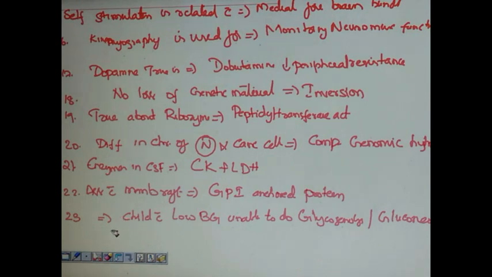We can easily say that he is unable to break down glycogen or unable to produce new glucose. The deficient enzyme is glucose 6 phosphatase. The answer was glucose 6 phosphatase, and the disease was von Gierke disease.